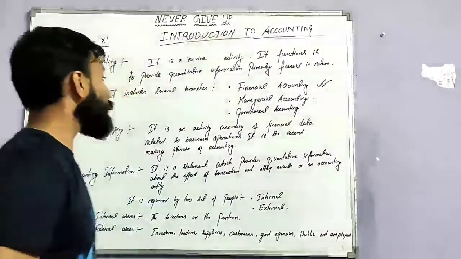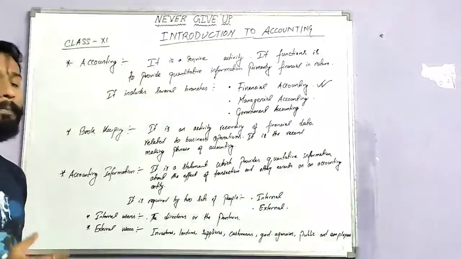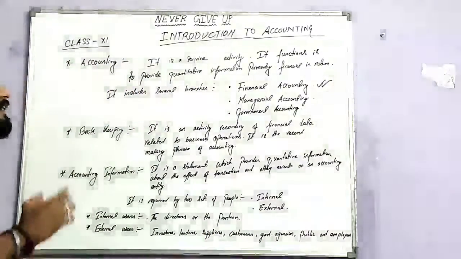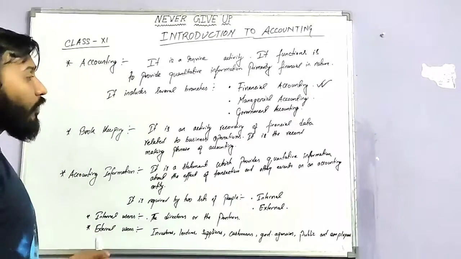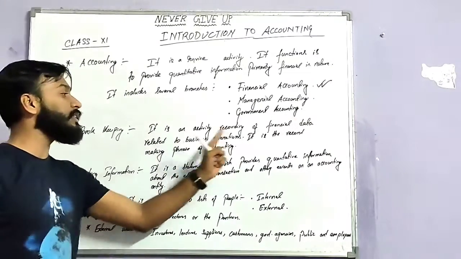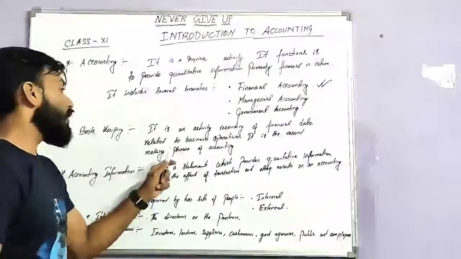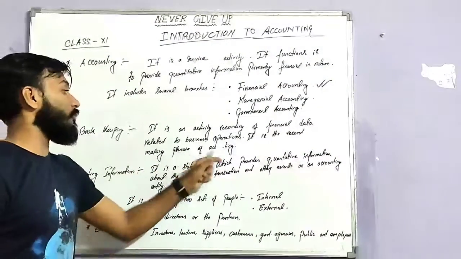Okay, next is what, bookkeeping. What is bookkeeping? It's an activity, recording of financial data related to business operations. It is the record making phase of accounting.